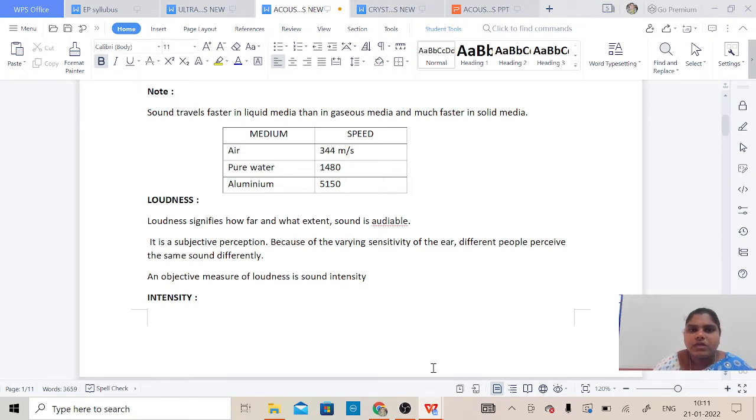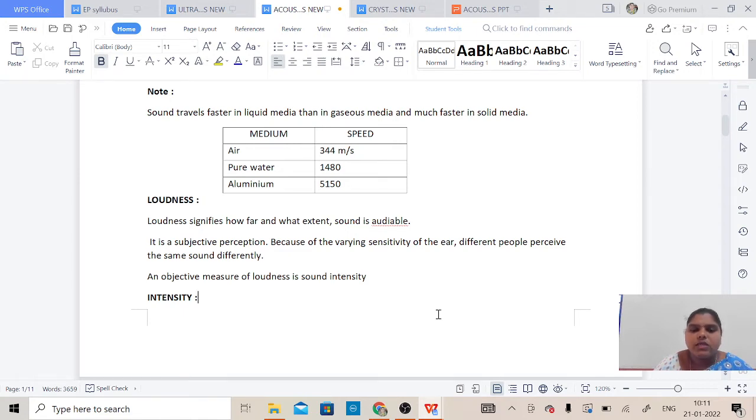General people will hear the sound at some levels, and deaf people perceive the sound at different levels. An objective measure of loudness is the sound intensity.